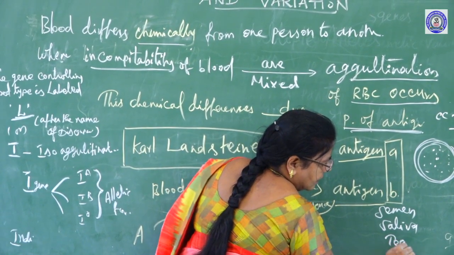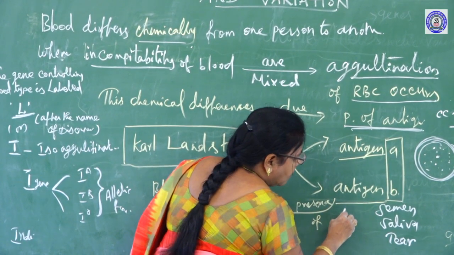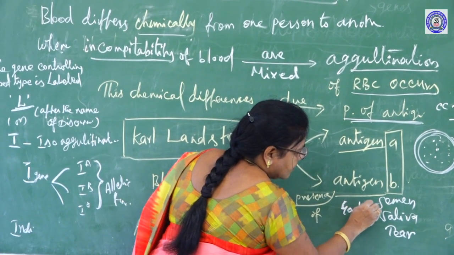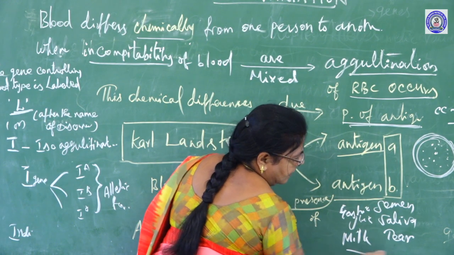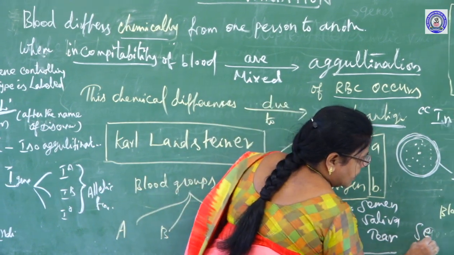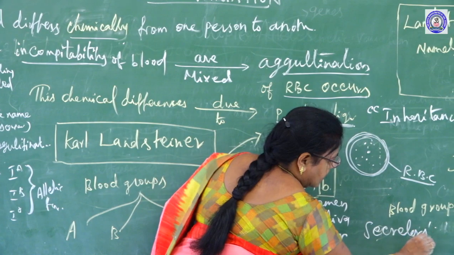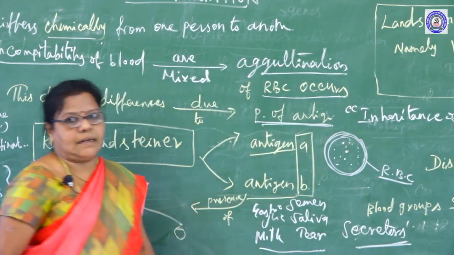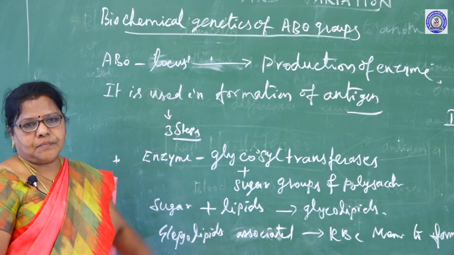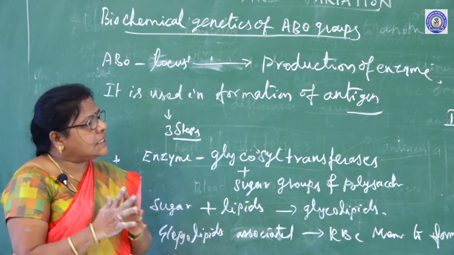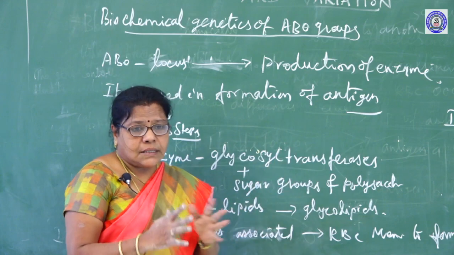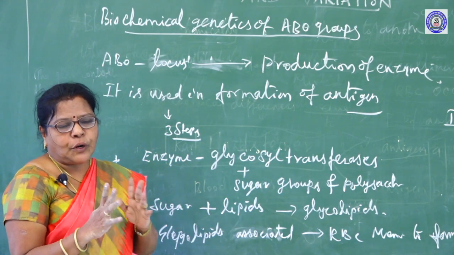tear, gastric juices, milk, etc. These are called secretors. Genetics of ABO groups. The ABO locus is involved in the production of enzymes. These enzymes are used to produce the antigen.